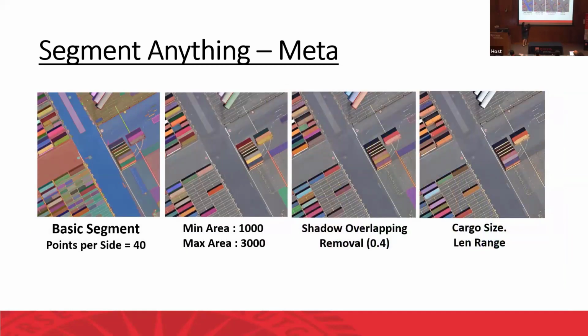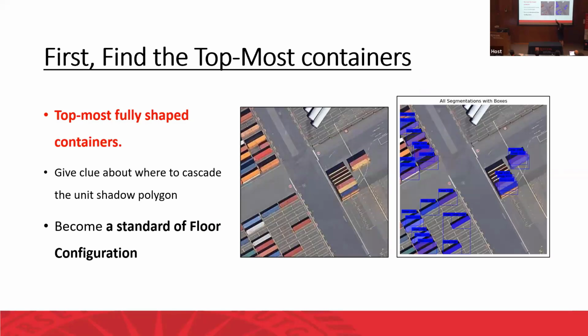So using Segment Anything, we can detect the containers. Basically, if we want to analyze a container, in that case, we have to decide the size of the containers. And then after that, we can identify what is the shadow, because if we look at the container image it includes some shadows. I will discuss more details about the shadow and the images in the next slide. And then after that, we can determine the size of each container. So based on Segment Anything, we can detect where the containers are.